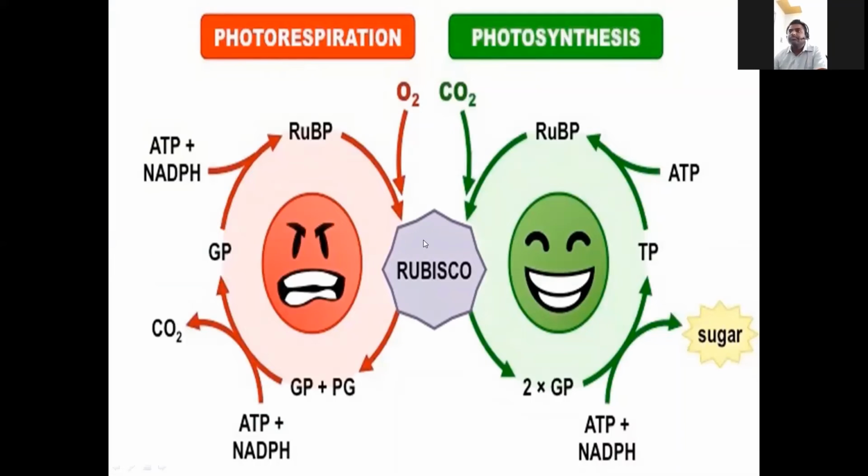If you see here, the Rubisco enzyme, ribulose 1,5 bisphosphate carboxylase oxygenase: when the oxygen percentage is more than 21%, instead of CO2, oxygen binds to RuBP and it will run photorespiration, which is a big loss to the photosynthesis process. Already we learned the C2 cycle, the photorespiration cycle. So that's why the oxygen percentage is also very important. Beyond 21% is very harmful to the plant body.